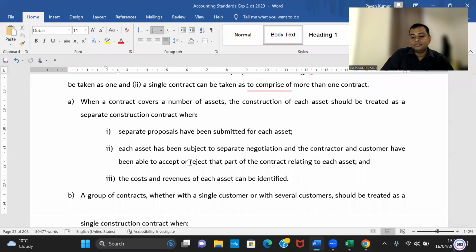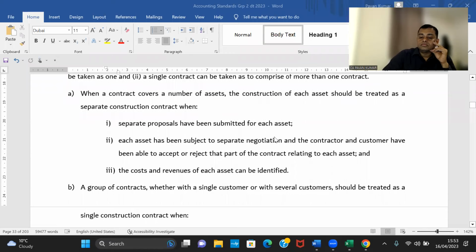When a contract covers a number of assets, the construction of each asset should be treated as a separate construction contract when separate proposals have been submitted for each asset. Each asset has been subject to separate negotiation, and the contractor and the customer have been able to accept or reject that part of the contract relating to each asset, and the cost and revenue of each asset can be